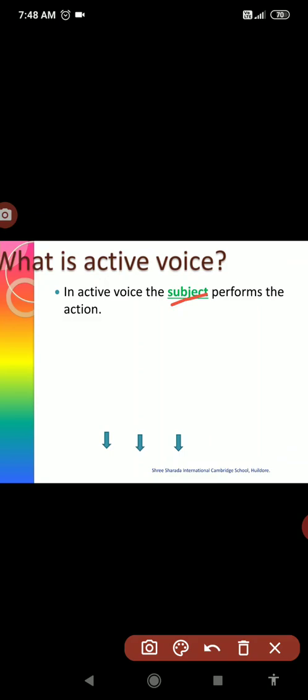The subject means, again there is a doubt. So subject means, as you already know, in a sentence, who is performing the action?